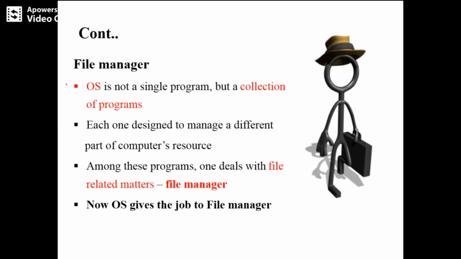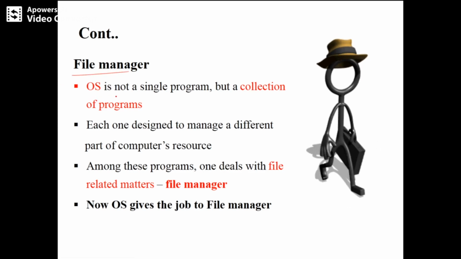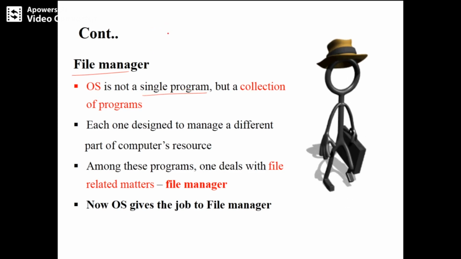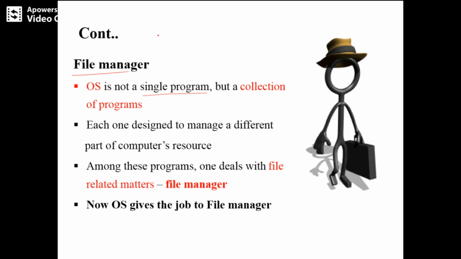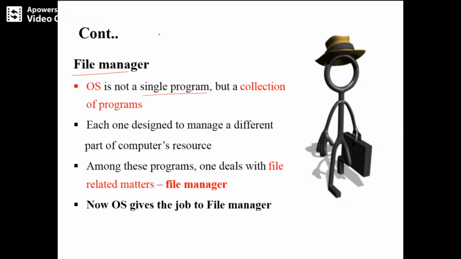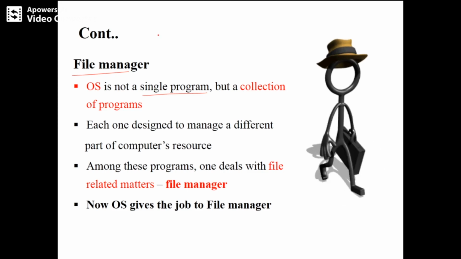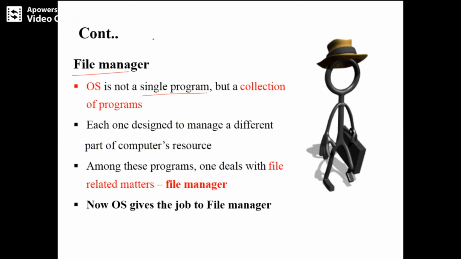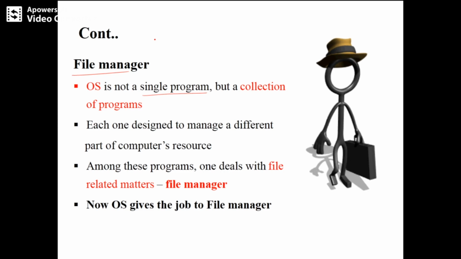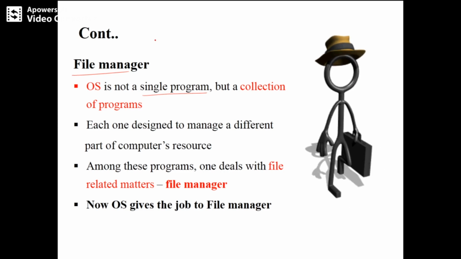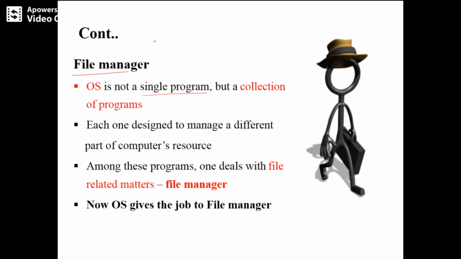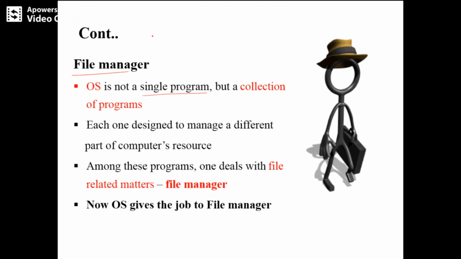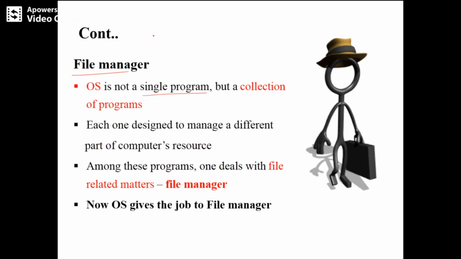Now what exactly is the file manager? The operating system is not a single program. We know that it is not a single program. It is a set or collection of programs, and each one is designed to manage a different part of the computer's resources. Say if you have a keyboard, then the keyboard also has its own program. If I press A, it should display A, right? So that is also an operating system program. If you are using a mouse, then that is also programmed. So everything is programmed inside the operating system. So it is not a single program. You have a collection of programs in it.